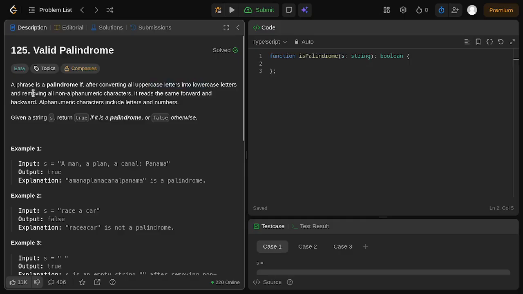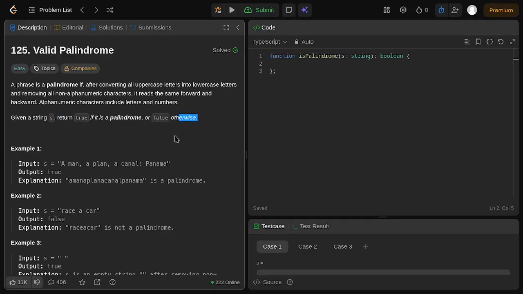and removing all non-alphanumeric characters, it reads the same forward and backward. Alphanumeric characters include letters and numbers. Do take note that alphanumeric is considered letters and numbers. Given a string s, return true if it is a palindrome, or false otherwise.